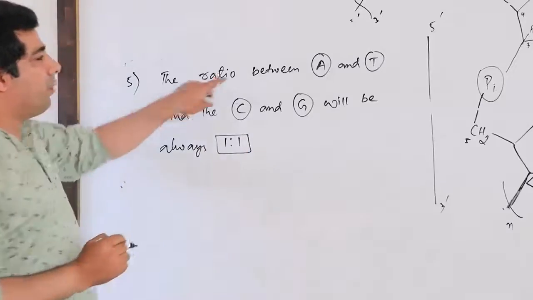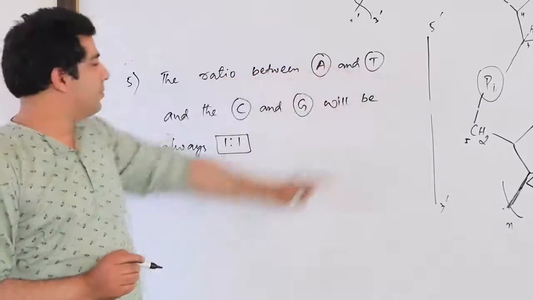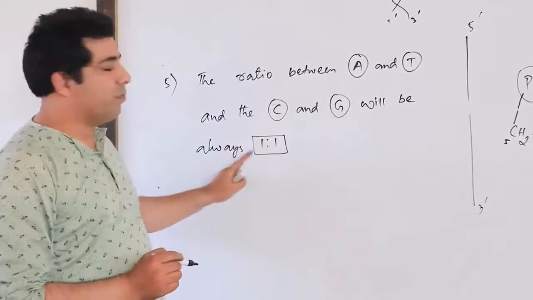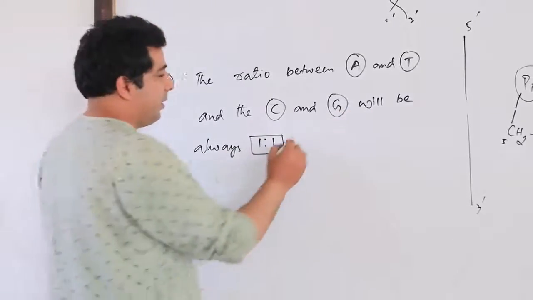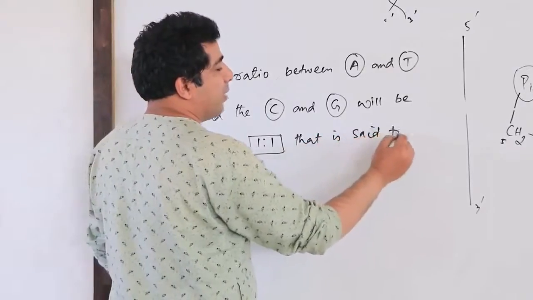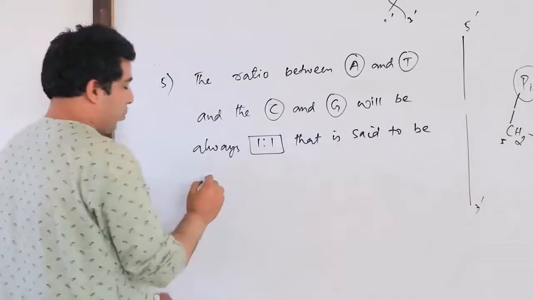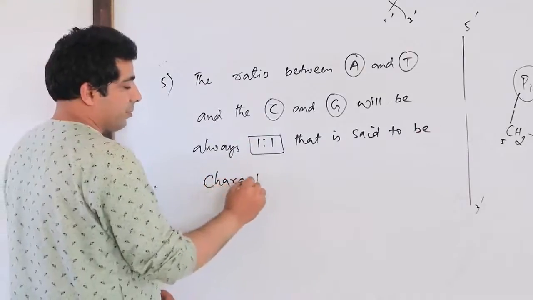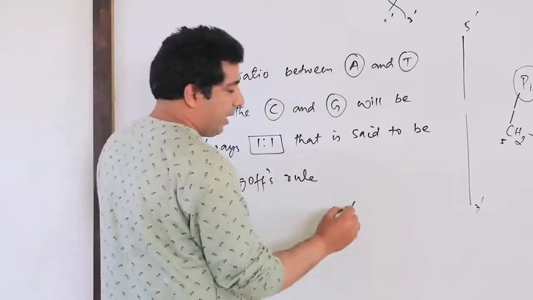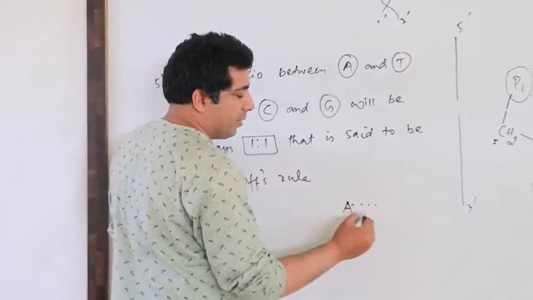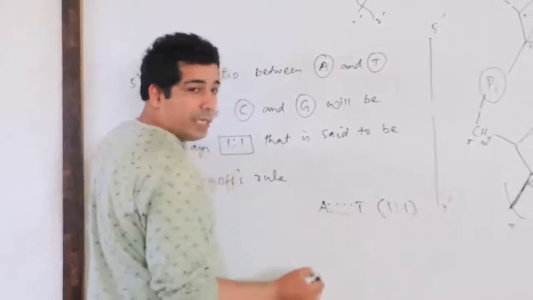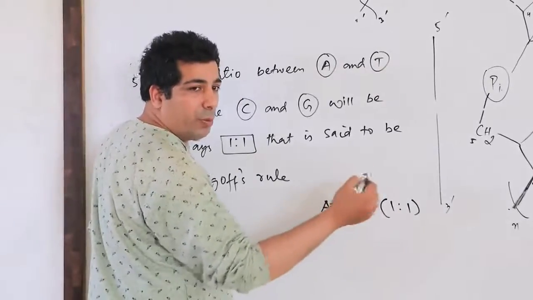Okay, the ratio between adenine and thymine and the cytosine and guanine will always be 1:1. Okay, that is said to be Chargaff's rule. So my dear friends, the adenine versus thymine ratio will always be 1:1 between 2 polynucleotides.